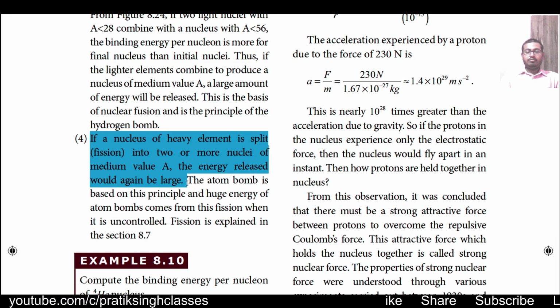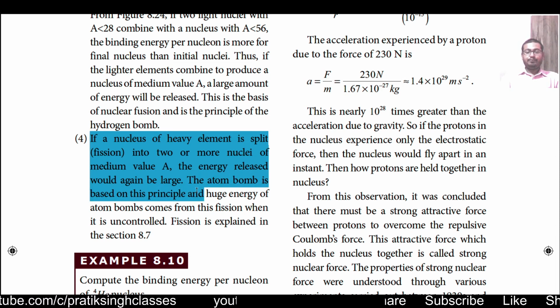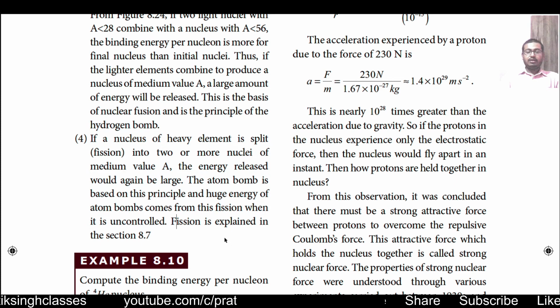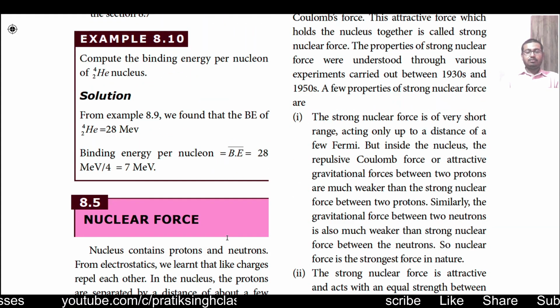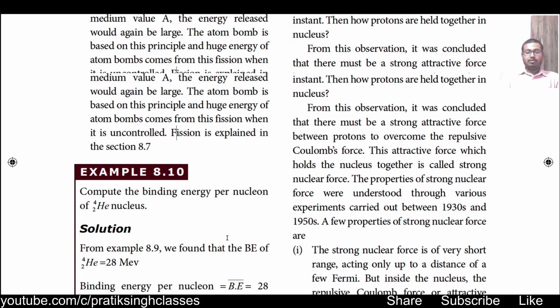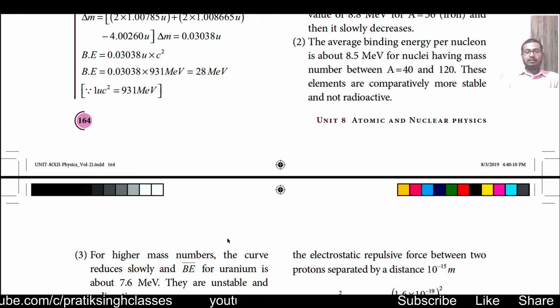The atom bomb is based on this principle, and the energy of the atom bomb comes from fission when it is uncontrolled. About fission we will study in detail in the next sections. Then there comes nuclear force. About this we will study in the next topic.